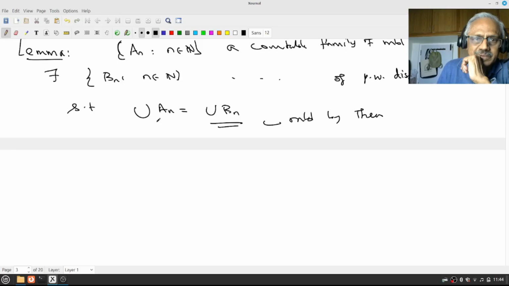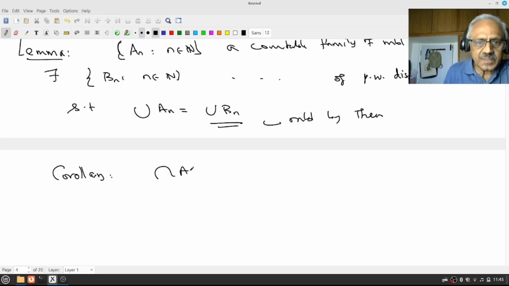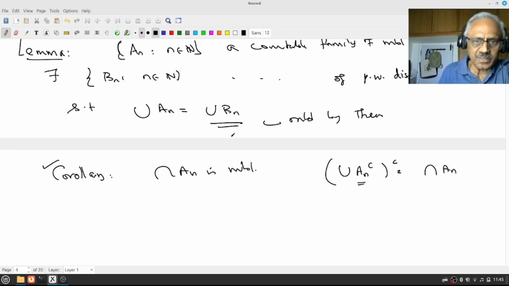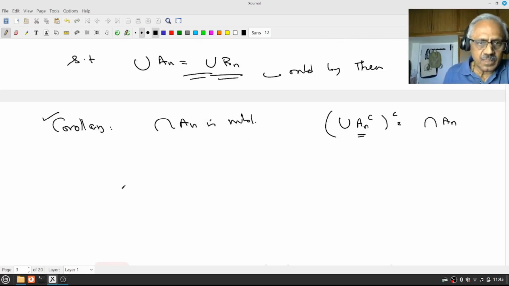And hence we can conclude the union of An is measurable. And hence it has a corollary: the intersection of An is also measurable. Why? Because the complement of the union of An complement is the intersection. Since An is measurable, An complement is measurable, and by this theorem the union of An complement is measurable, therefore its complement, namely the intersection of An, is measurable. So that follows as a corollary, and I only have to prove this lemma. Now that's very easy.